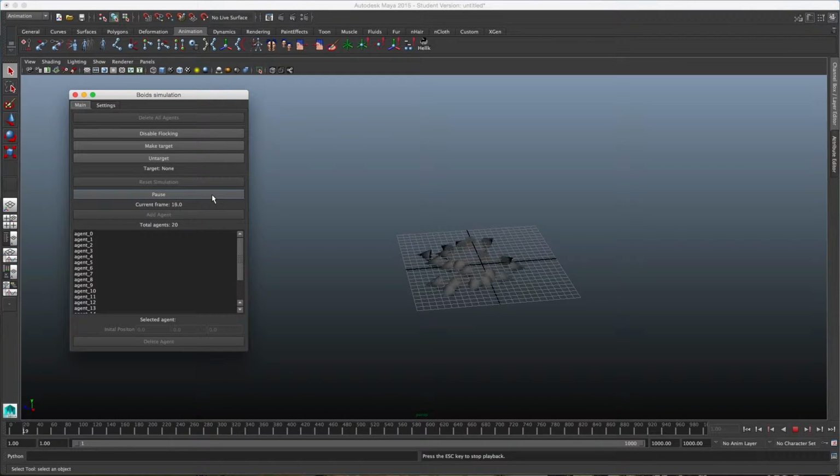The core functionality of the script is based on Craig Reynolds' Boids, where he described the rules of separation, alignment, and cohesion. As I researched how to implement these rules, I found there were a number of different approaches of varying complexity.